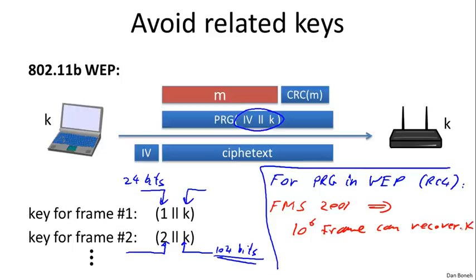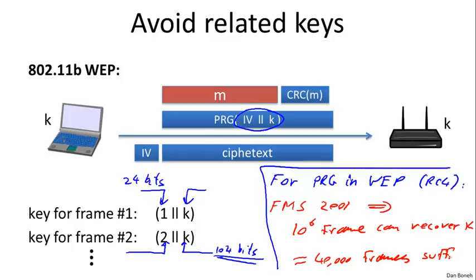So this is kind of a disastrous attack that says essentially all you have to do is listen to about 1 million frames. These frames, as we said, are all generated from a very common seed, namely 104 bits of these seeds are all the same. The fact that you've used such closely related keys is enough to actually recover the original key. And it turns out even after the 2001 attack, better attacks have come out that show that these related keys are very much disastrous, and in fact these days something like 40,000 frames are sufficient, and so within a matter of minutes you can actually recover the secret key in any WEP network.